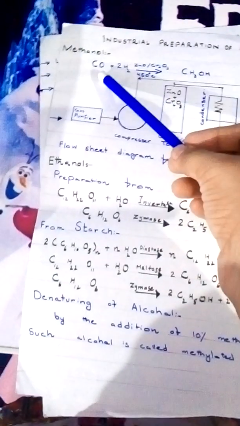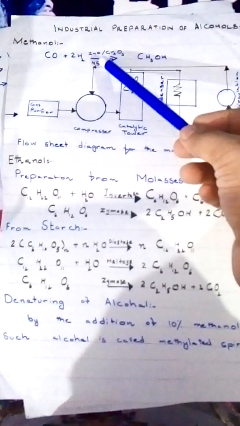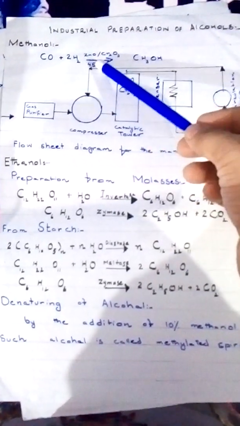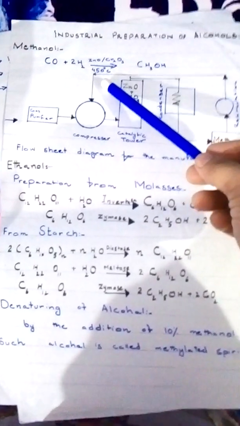A mixture of carbon monoxide and hydrogen is called water gas. When they react in the presence of zinc oxide, chromium oxide catalyst, and the temperature is 450 degrees centigrade, methanol is formed. This is the flow sheet diagram of the formation of methanol.